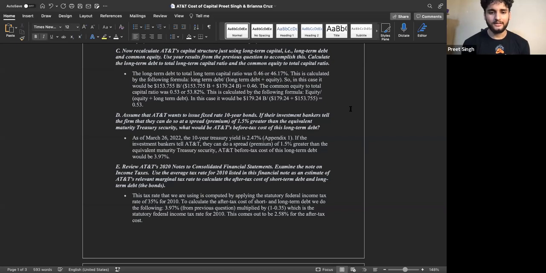The common equity to total capital ratio was 0.53 or 53.82%. This is calculated by the following formula: equity divided by equity plus long-term debt. In this case, it would be 179.24 billion divided by 179.24 billion plus 153.755 billion, which gives you 0.53.